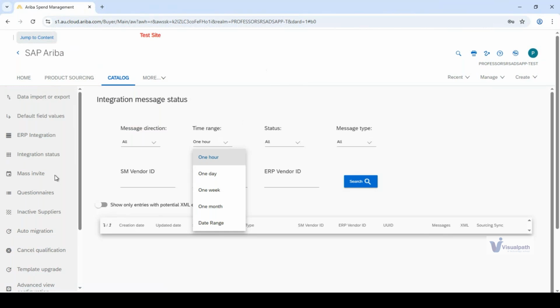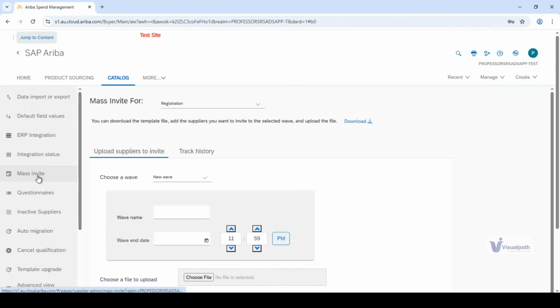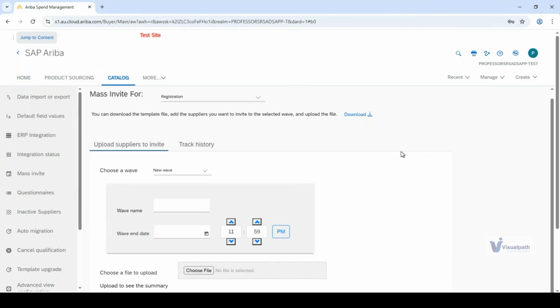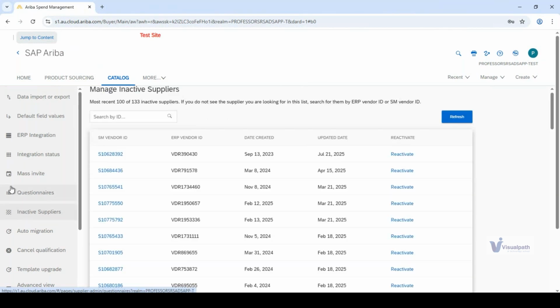Moving forward, we have mass invite. In this option, you actually invite suppliers to register on Ariba. On the other hand, we have options like inactive supplier. Let's suppose these are the suppliers which are already there in the system and you want to reactivate them. This is the place from where you are able to reactivate. So these are some of the activities that we are going to perform in the upstream part, specifically in SLP. SLP is supplier lifecycle and performance. Okay.